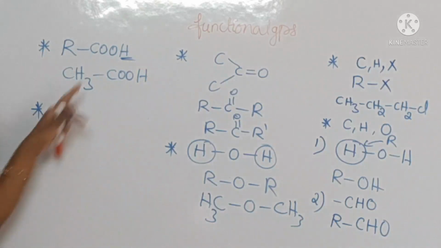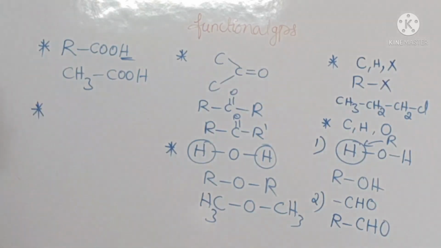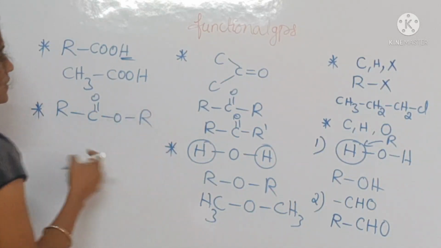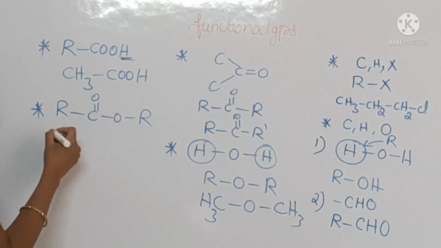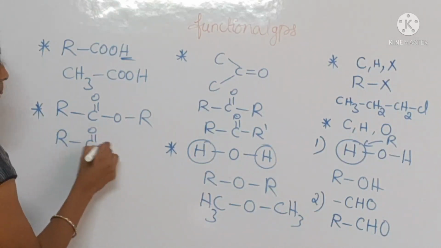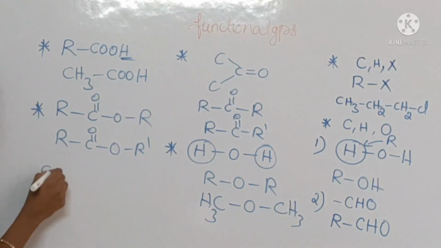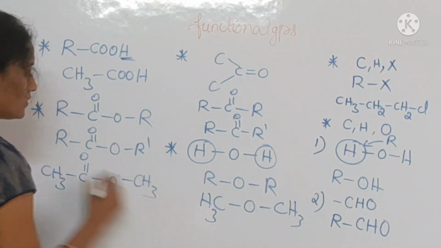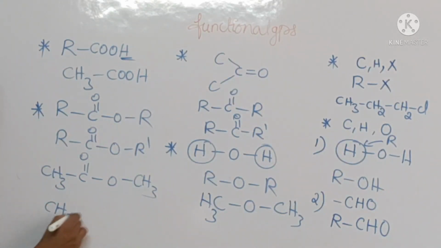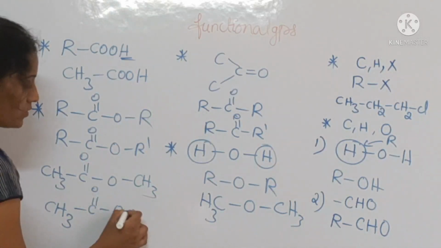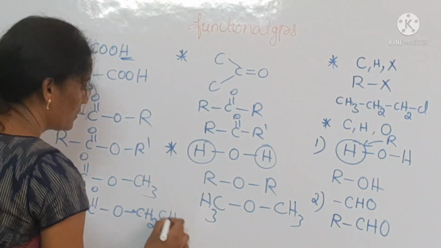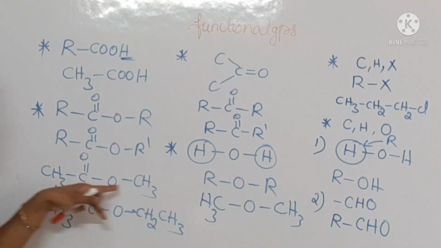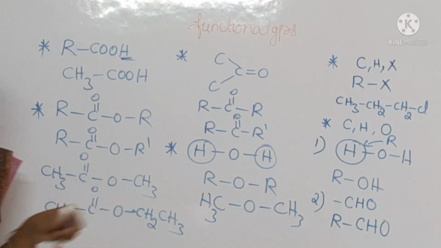In this carboxylic acid, if you replace this hydrogen with an alkyl group, you will get the ester. See, this is the ester. These two R groups may be similar or different. RCOOR dash. You can take an example, CH3C double bond O CH3, and CH3C double bond O CH2CH3. See, here it is the ethyl methyl ester. This is the dimethyl ester.